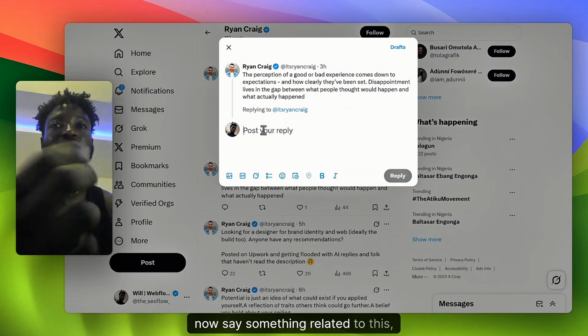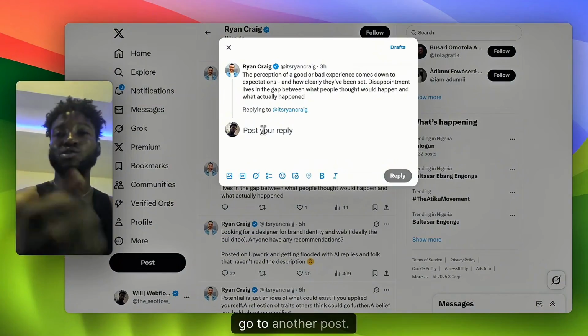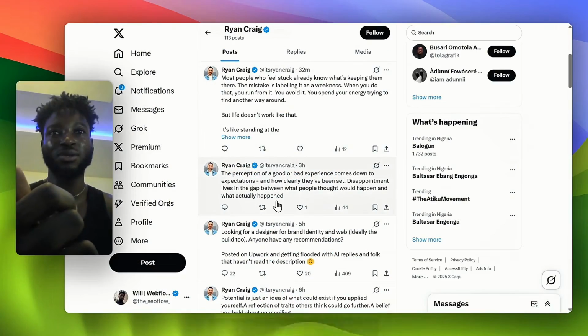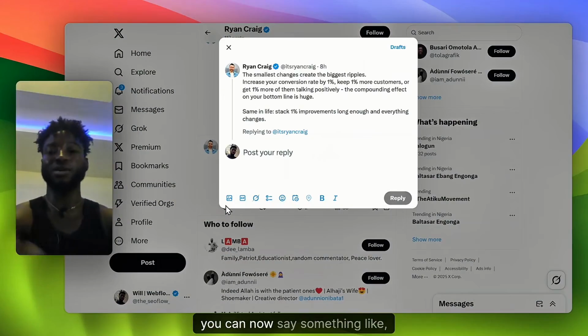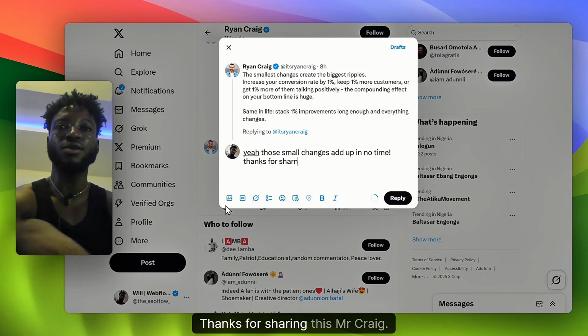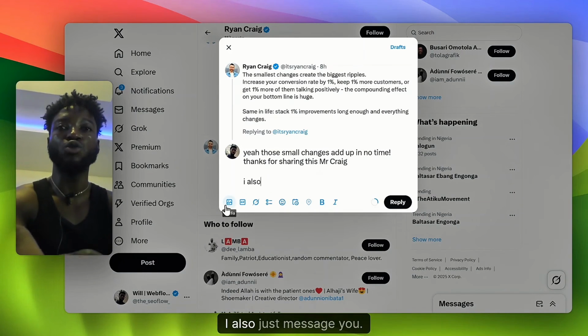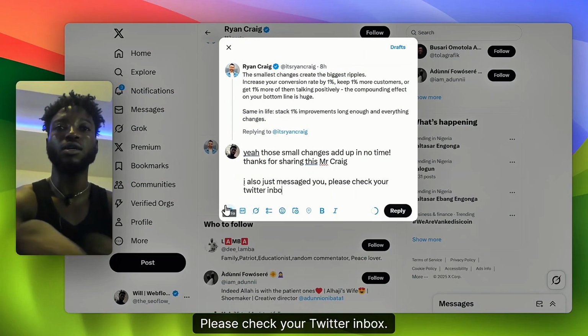So you can say something related to this. Okay, what's an intelligent reply you can give? Maybe we look at another post. I don't even know what to talk about, but let's look for another post. Okay, this one is about small changes. You can say something like, yeah, those small changes add up in no time. Thanks for sharing this, Mr. Craig. I also just messaged you. Please check your Twitter inbox.